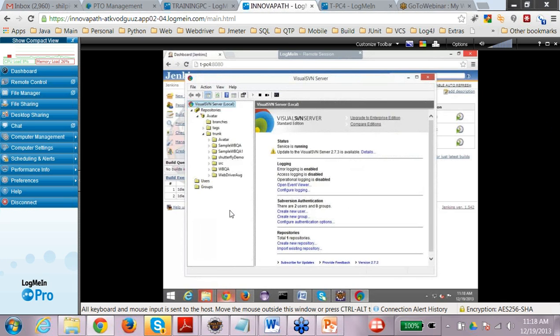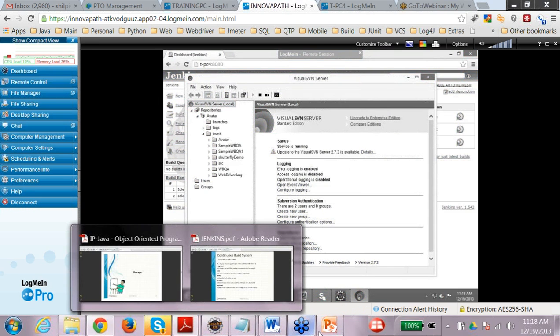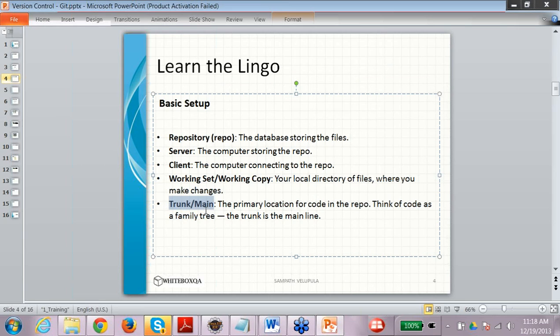There's a question, what is trunk? Is trunk a folder? No, trunk is not a folder. You can say it's a term which is used in this version control system to store the main projects which are present in the repository. Right now I have at least 5 to 7 projects in the repository. Each project has its own trunk. That's the main line, or we also call it the root line, right? So the trunk is the main, and there are different branches.